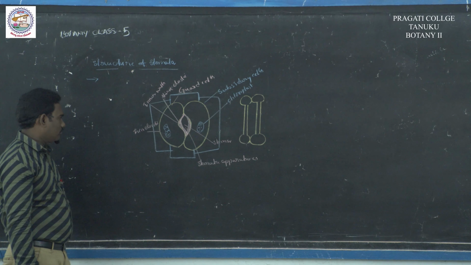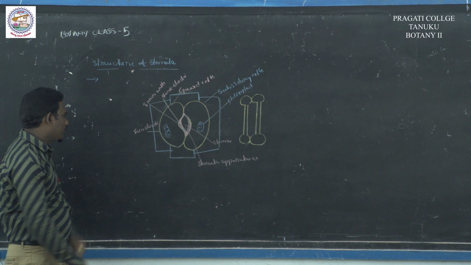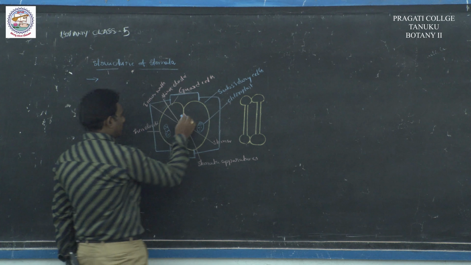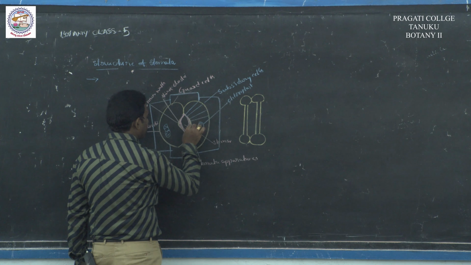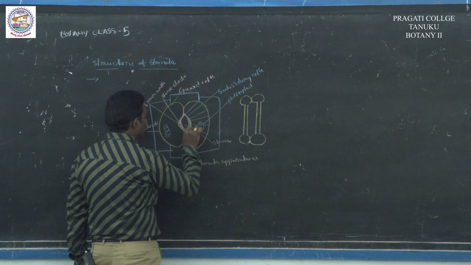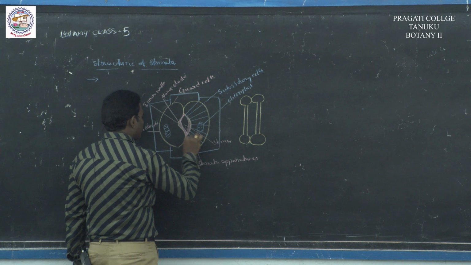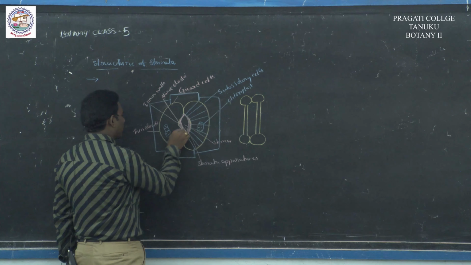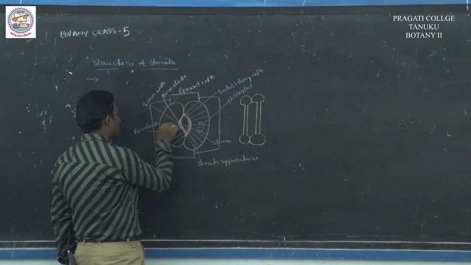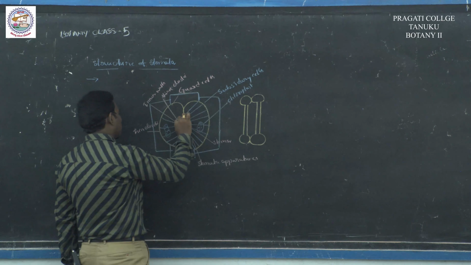Some microfibrils are present. They are arranged radially, not longitudinally. They help in the opening of stomata at the time of the turgor operatory mechanism.